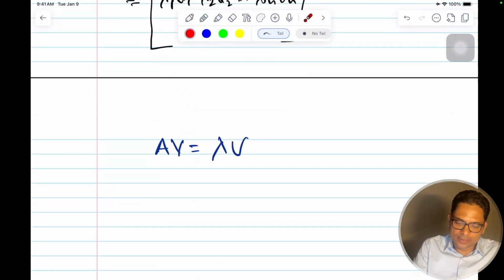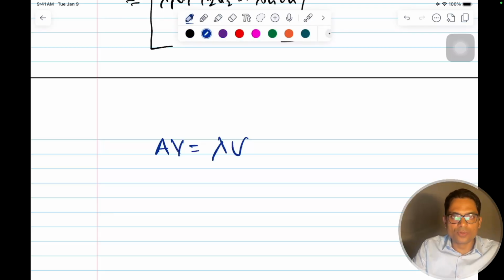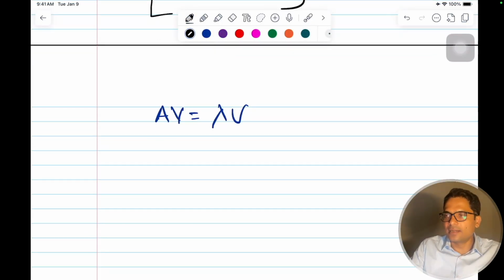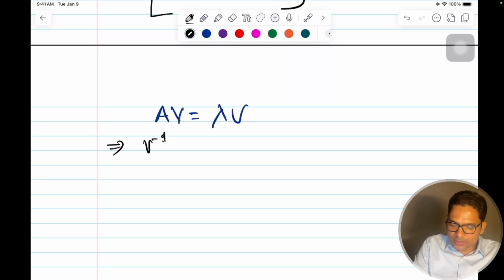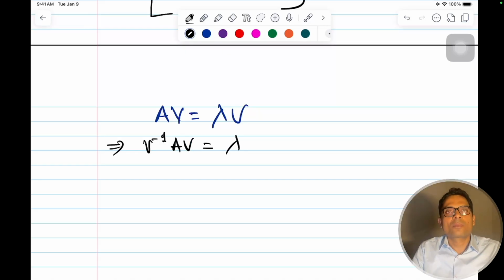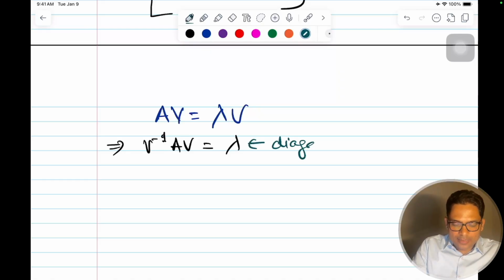And now if you look at this equation, if I bring this V this side, this implies V inverse A V is equal to lambda. And what is this lambda? You are seeing this is a diagonal matrix.